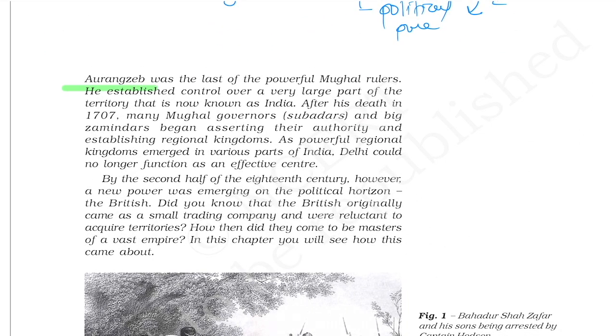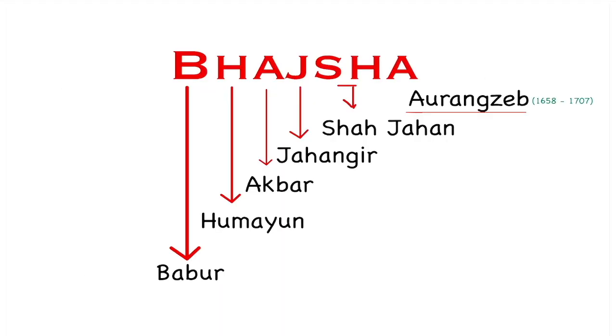Aurangzeb was the last powerful Mughal ruler. Remember, Aurangzeb was not the last Mughal ruler, but he was the last powerful Mughal ruler. He established control over a large part of India. After his death in 1707, many Mughal governors and big zamindars began asserting their authority and established regional kingdoms. Means after the death of Aurangzeb in 1707, many regional powers emerged.